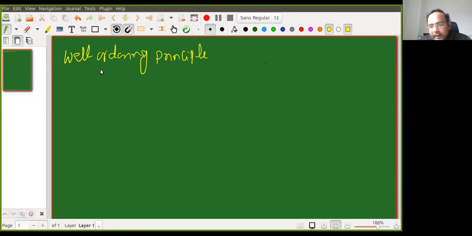What it says is that every non-empty subset of natural numbers has a least element. We can add a finite number of elements to it, and then the well ordering principle will still hold. So this is the first thing we discussed.